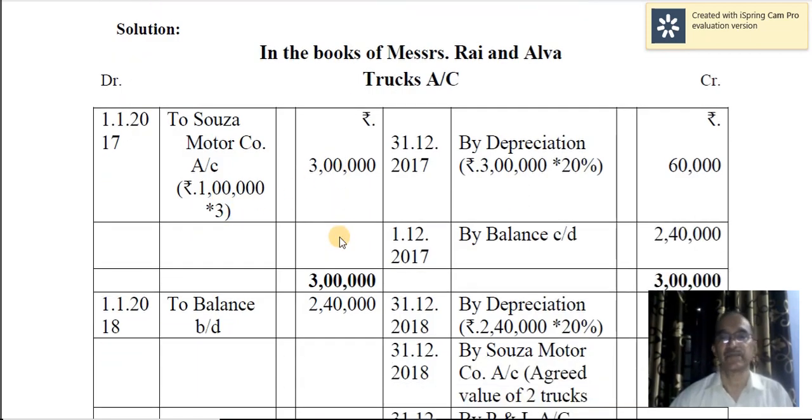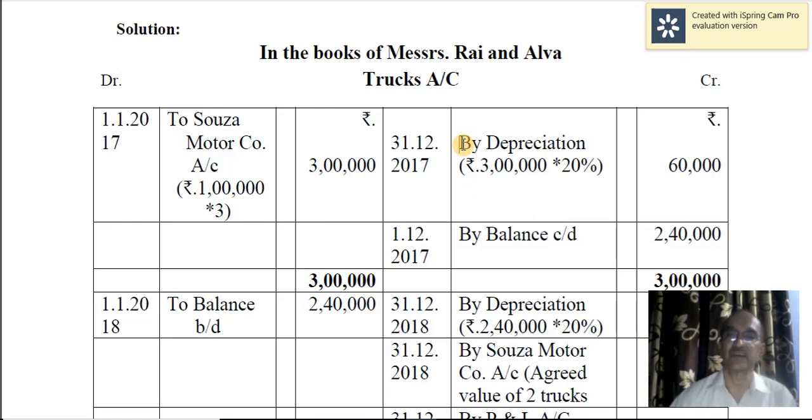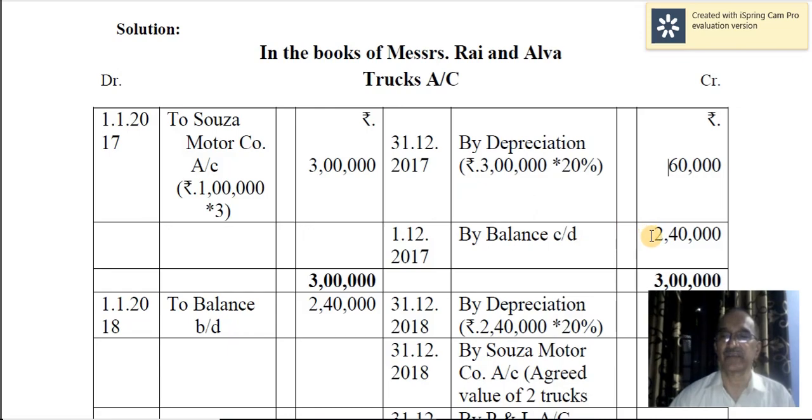The next one is for making the down payment, we'll take up the Souza Motors account later on. At the end of the year, depreciation is charged. Normal depreciation is at the rate of 20%. So 20% on 3 lakh comes to 60,000. Therefore, balance carried down is 2,40,000.